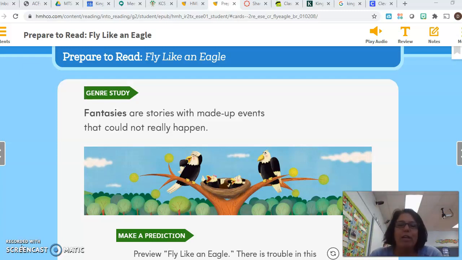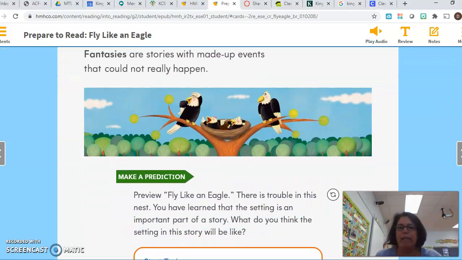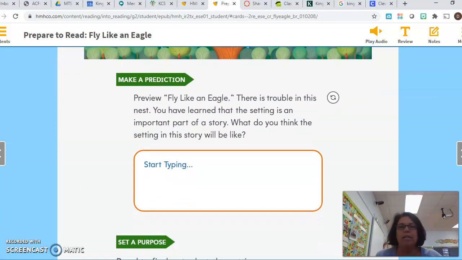All right, if you look at the top of page 62, you're going to see where it says Genre Study. And here it says fantasies are stories with made-up events that could not really happen. And the first thing we're going to do is make a prediction about our story. So if you look down the page of 62, you're going to see the section that says Make a Prediction. Preview Fly Like an Eagle. Preview means to look through your pages.